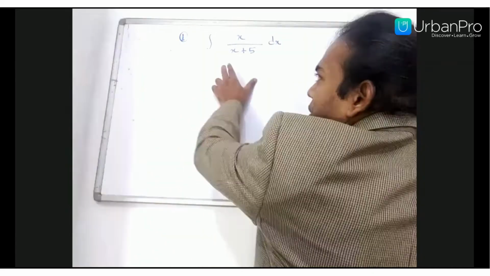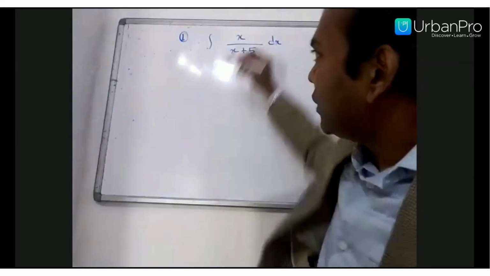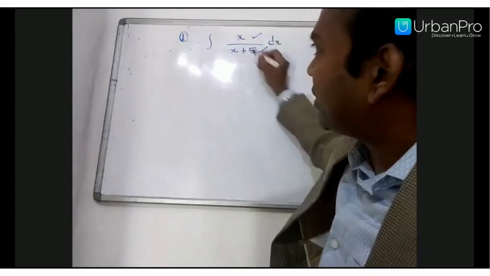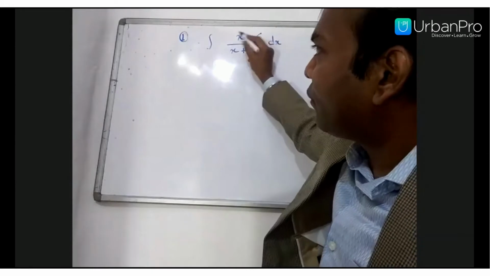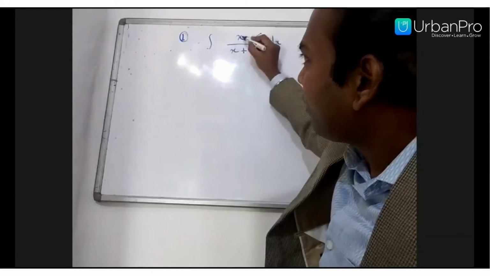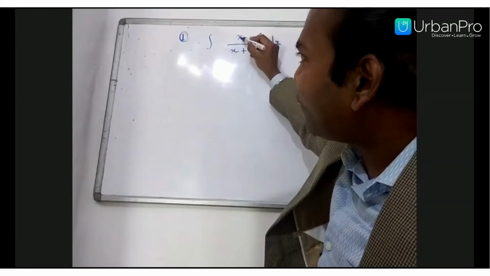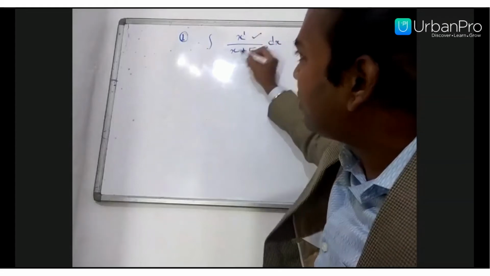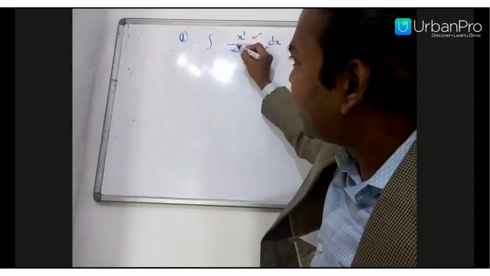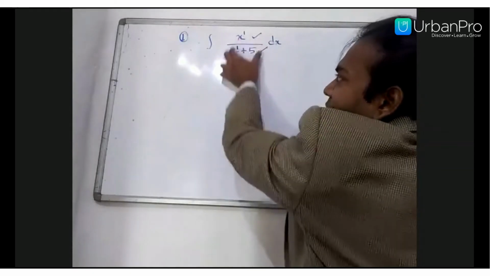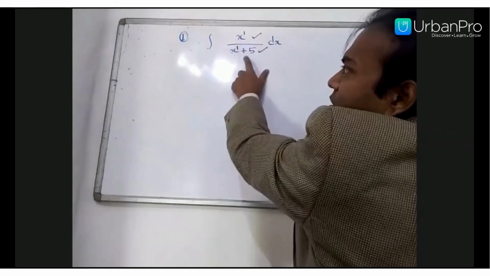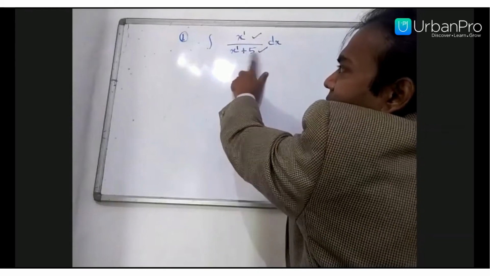Wherever you see that the numerator and denominator both have the same degree, because here the variable is x and the power of the variable is 1 in both numerator and denominator, the difference is that a constant plus 5 is added in the denominator.